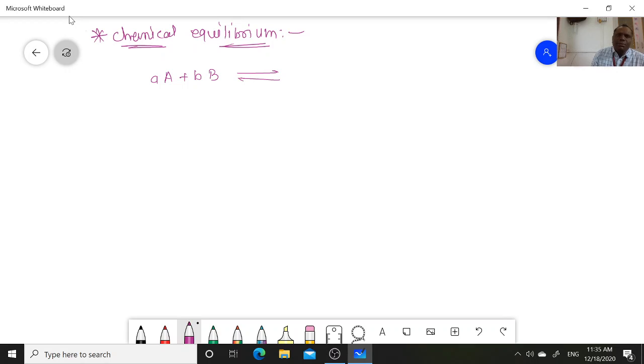Suppose this is the equilibrium reaction. We have learned what an equilibrium reaction is, right? It can go in the forward as well as the backward direction. In the last lecture we saw what chemical equilibrium is. So a mole of A plus b mole of B reacting together form c mole of C plus d mole of D, right? These are the reactants and these are the products, and in the reversible reaction these are the reactants and these are the products, right? Therefore, according to the law of mass action,